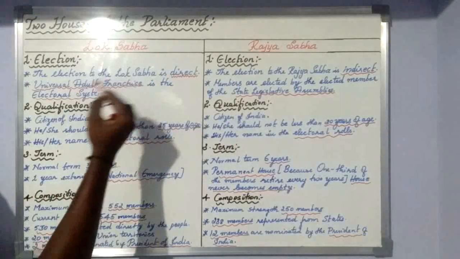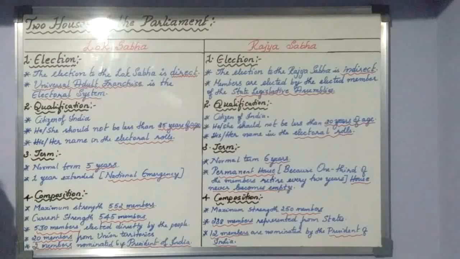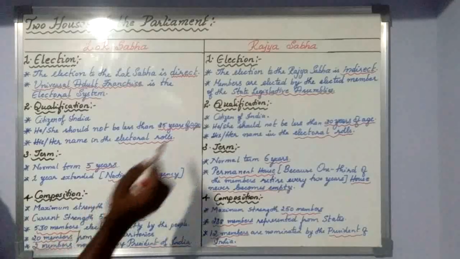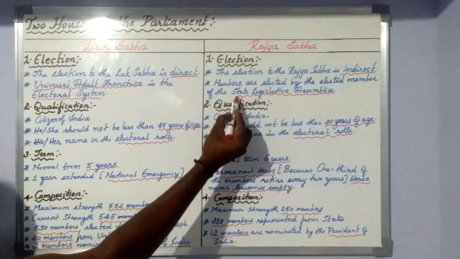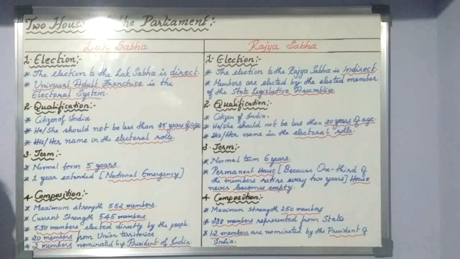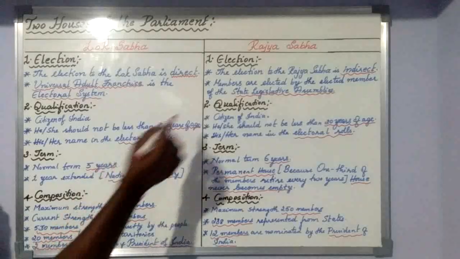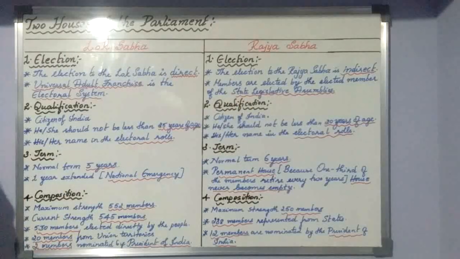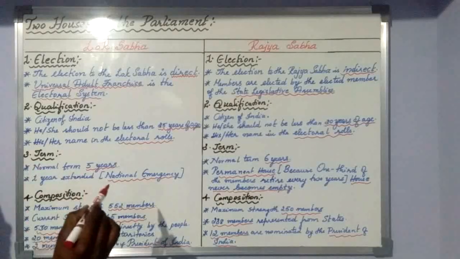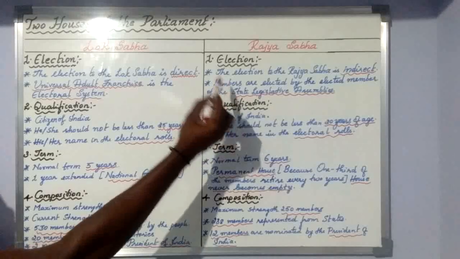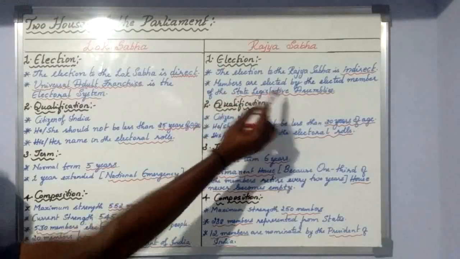Here, when we say direct, a large number of members participate. When we say indirect election, a very small number of members elect the Rajya Sabha members. Here the members are elected through the state legislative assemblies. That means all the MLAs of all the states are the people who are going to elect these Rajya Sabha members. How? By a method called single transferable vote.